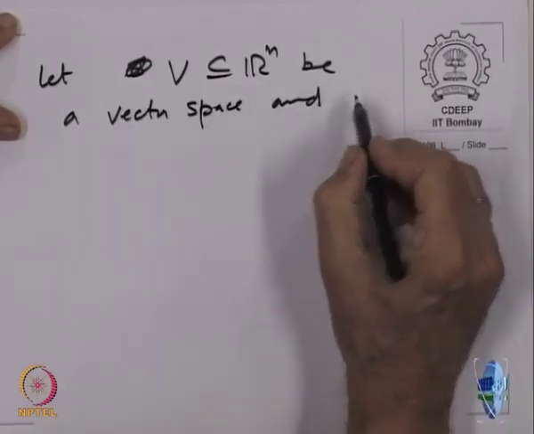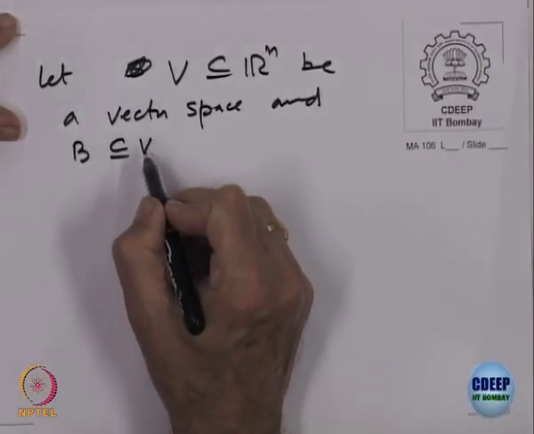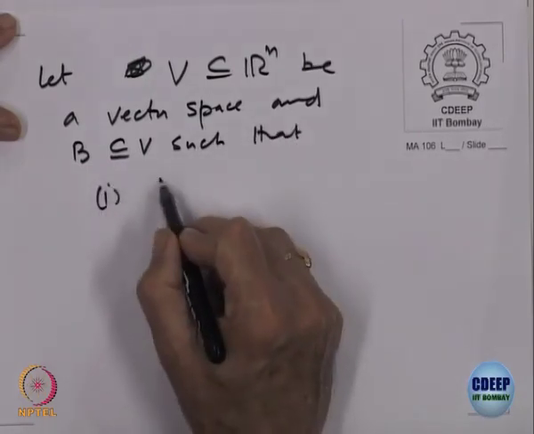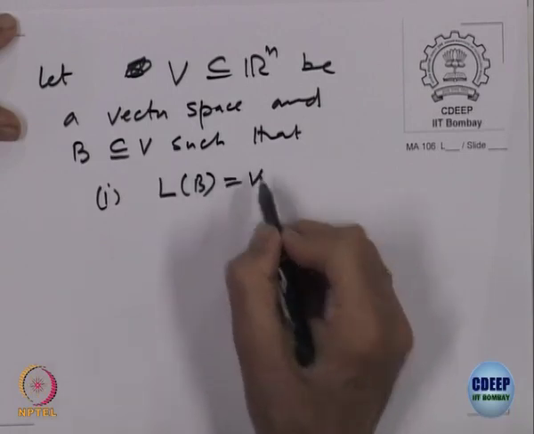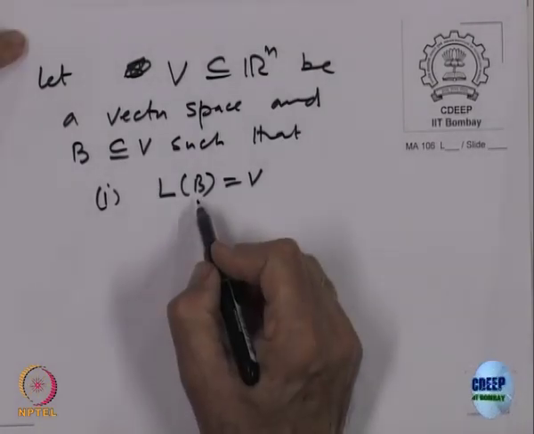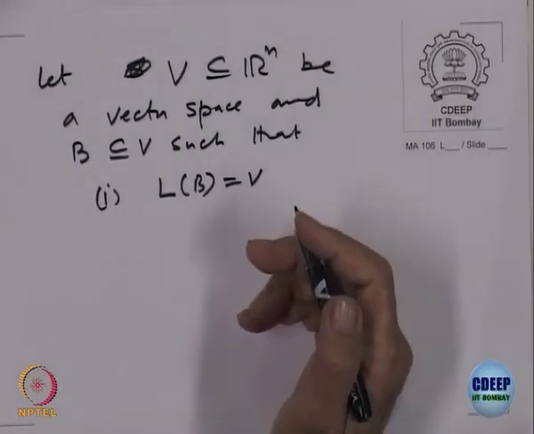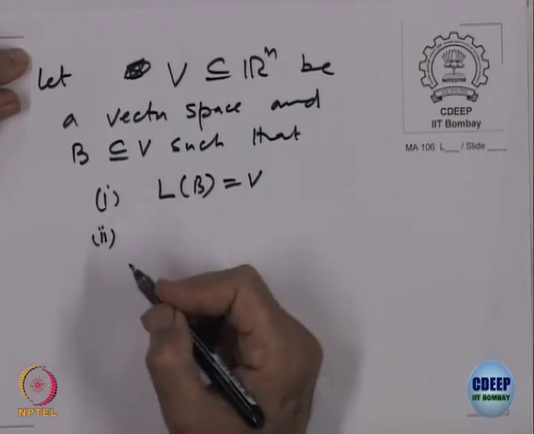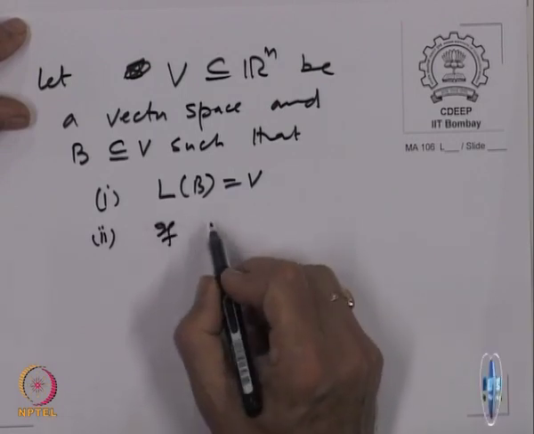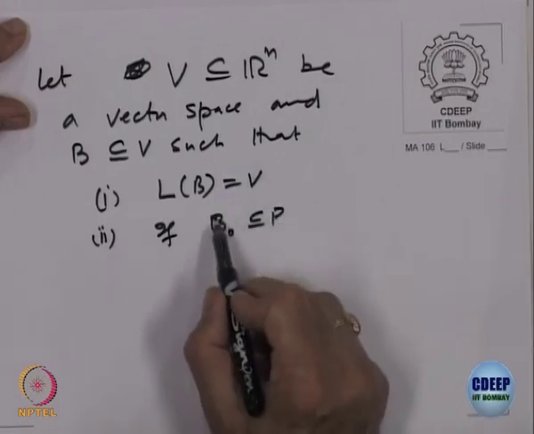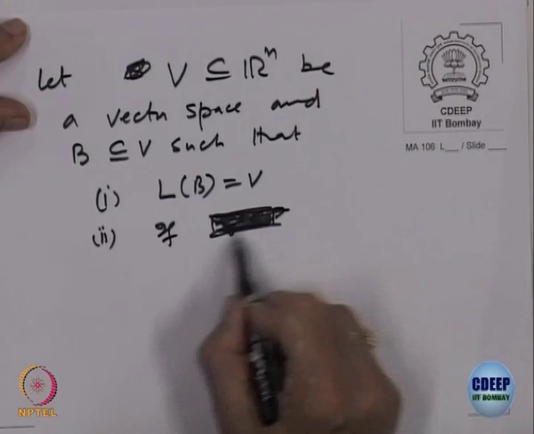and B be a subset of V such that, 1, the span of B is equal to V. V is a vector space which is the span of B, right. Is it okay? The second property I want to say is that I want to minimize; I want to say this is the smallest. That means how should I write it?